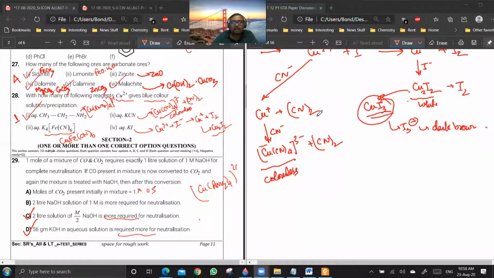Acha, what is the hybridization of this complex? Is it dsp2? Okay, I will give you one more option. You are having [Cu(CN)4]2- and [Cu(CN)4]3-. What is the hybridization of this complex?